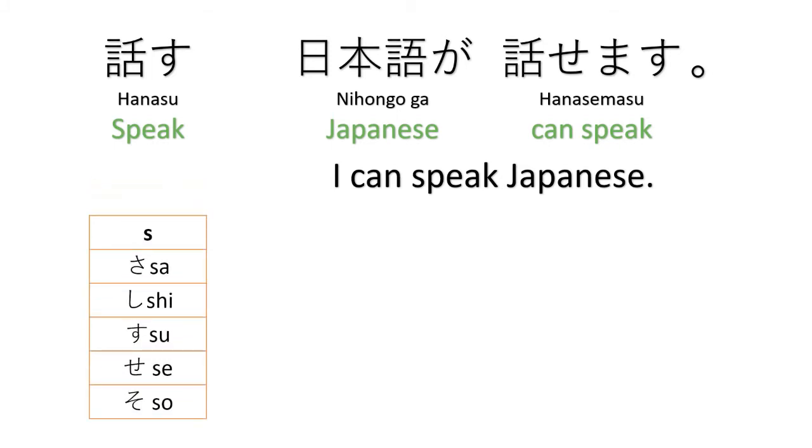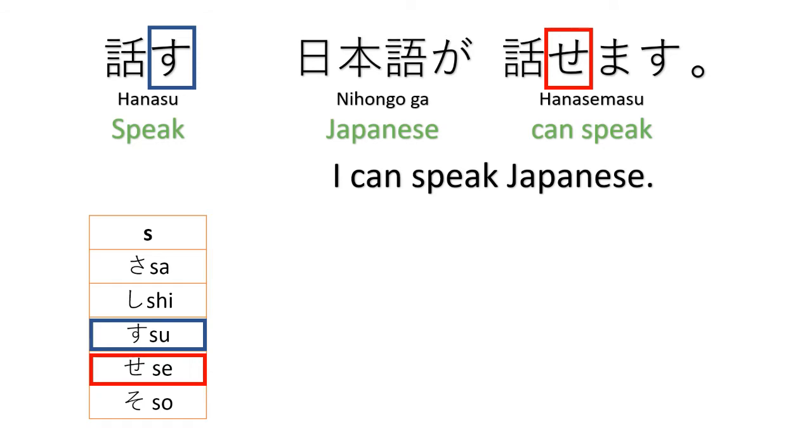We have to look at the very basic table that we have learned in the beginning. Sa shi su se so. The dictionary form is su: hanasu, the dictionary form or the casual present form. Now, to change a verb into a potential form, we just go down the ladder, so su becomes se. Hanasu becomes hanasemasu or hanaseru. Okay? That's how easy it is.